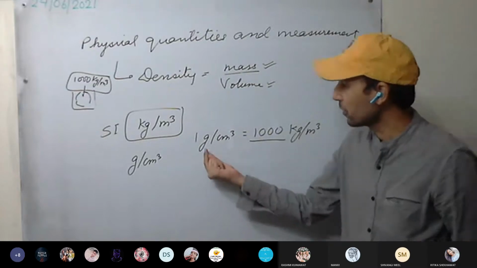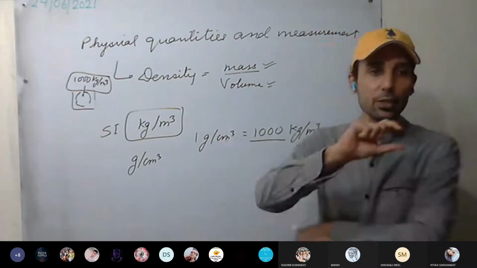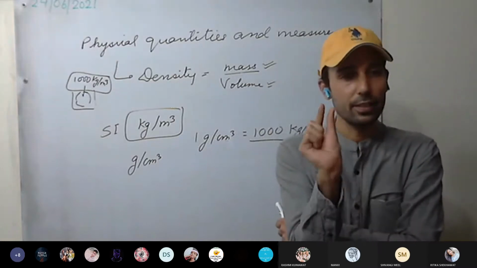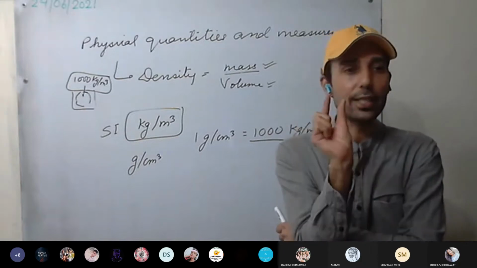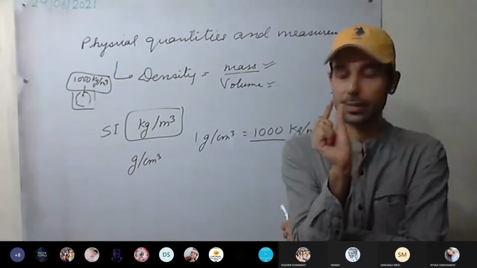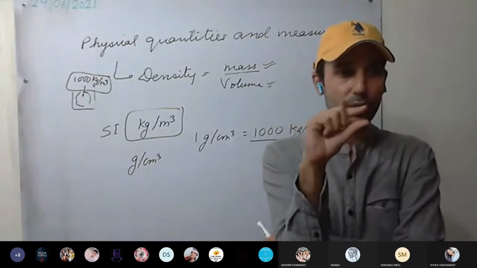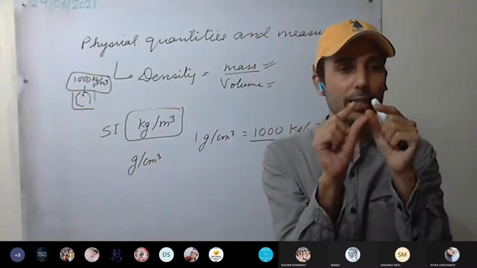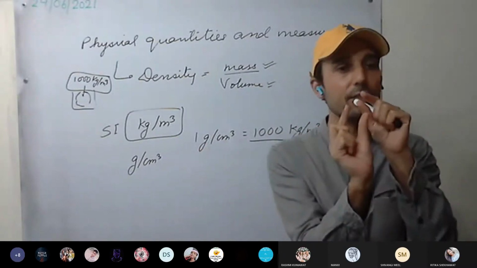Okay, what is gram per centimeter cube? Centimeter cube is how much? Volume of a centimeter cube: take 1 centimeter. So we are taking a cube of 1 centimeter. This is the size of the cube of 1 centimeter. In this, how much mass is contained? 1 gram. Mass contained is 1 gram.